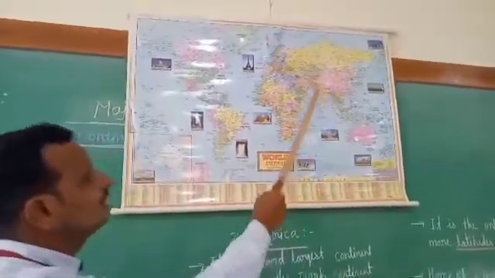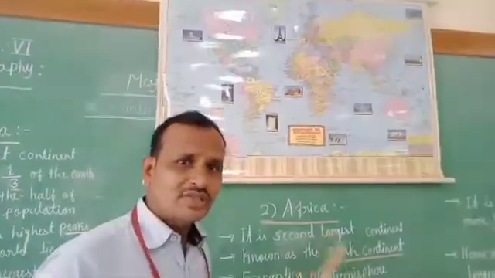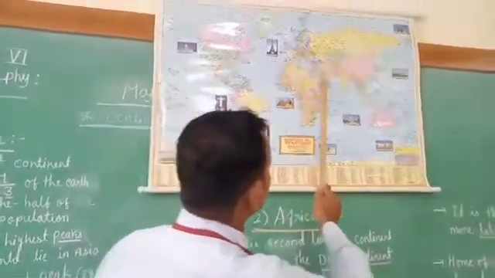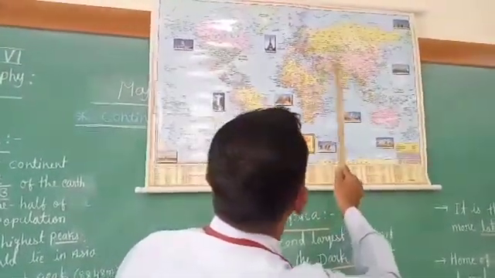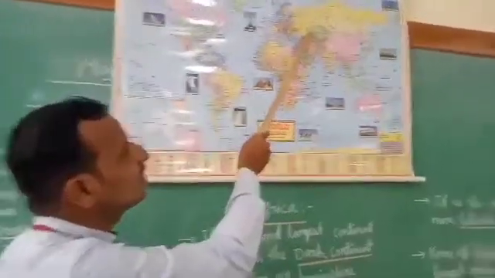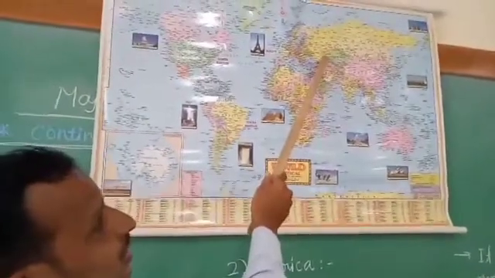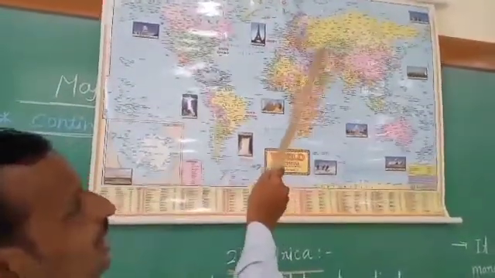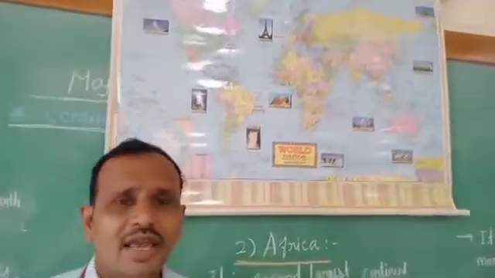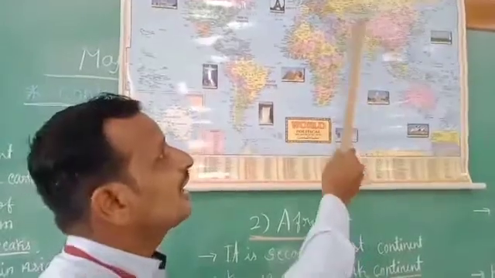If we see the western side, here we can see the Ural mountains. The Ural mountains and Ural river are considered natural boundaries between Asia and Europe.